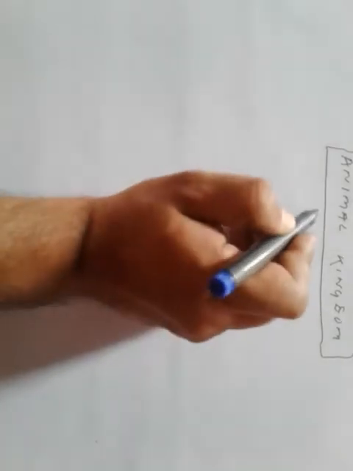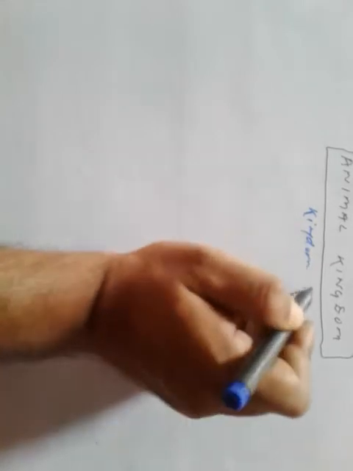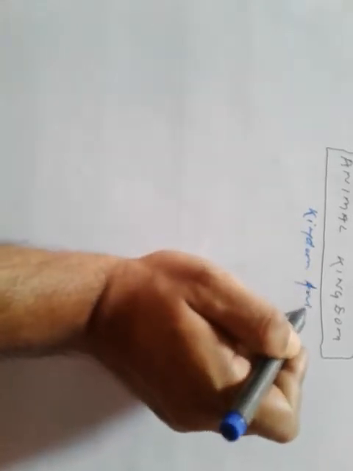Hello students, today we will study about Animal Kingdom, which is the fourth chapter of class 11 biology. So Animal Kingdom or Kingdom Animalia.